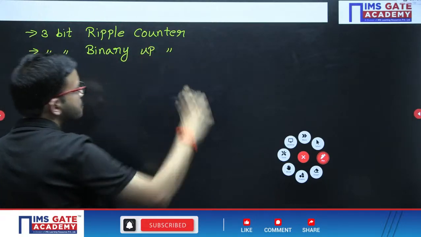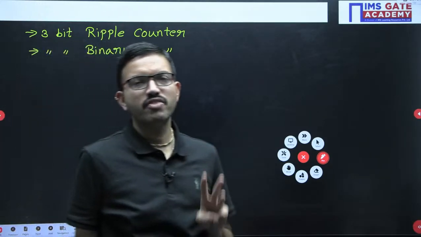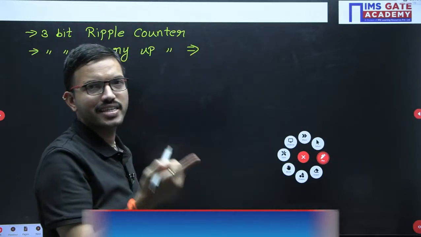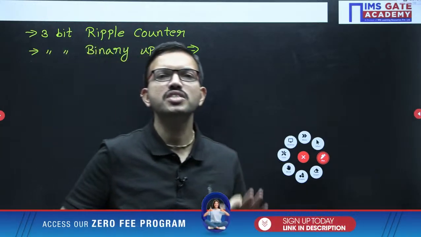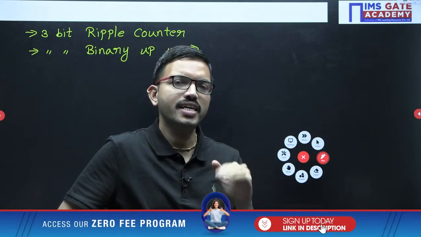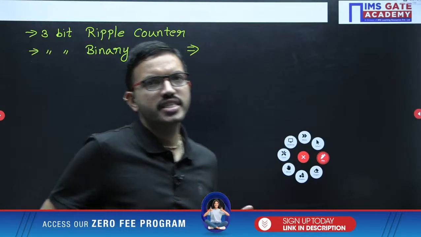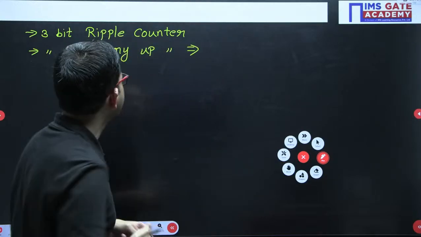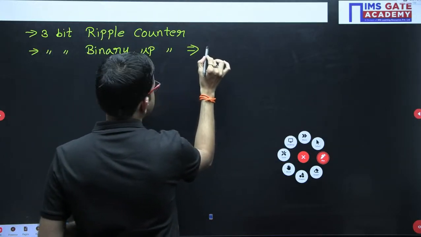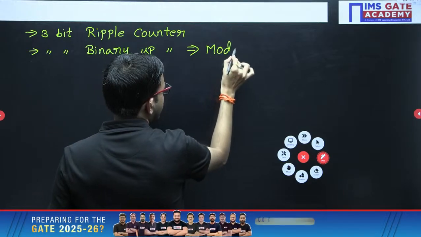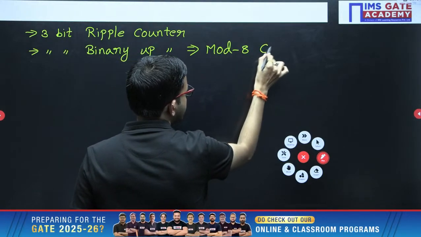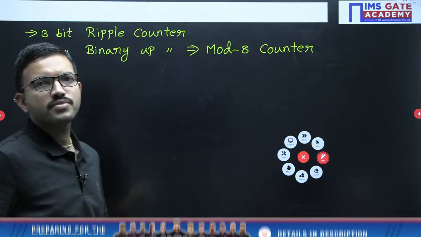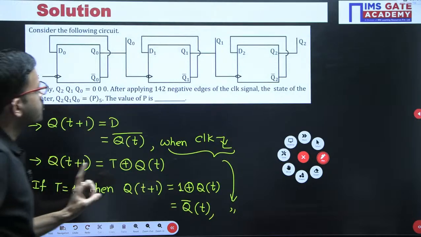Binary up counter. So when you are having 3 bits, it will produce 2 power 3 states. Only with the help of a ripple counter or binary counter can we get all the 2 power n states, whereas with a ring counter and Johnson counter we cannot get all the possible states. So with respect to the mod number, 2 power 3 is 8. Mod 8 counter.